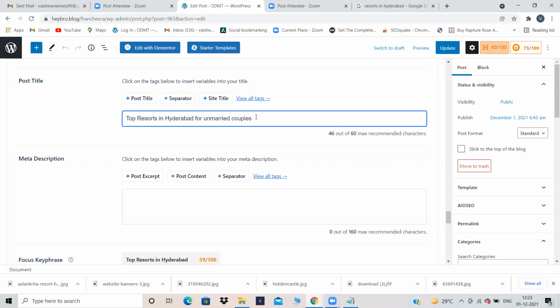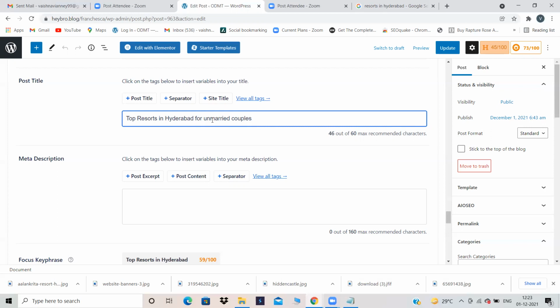So smartly what I am doing is using the word unmarried couples. Now when somebody is searching for married couples, my blog should appear, and when somebody is searching for unmarried couples, my website should appear. That's how smartly you have to add the keywords. Your keyword should not be very lengthy, but here two topics are covered, right?